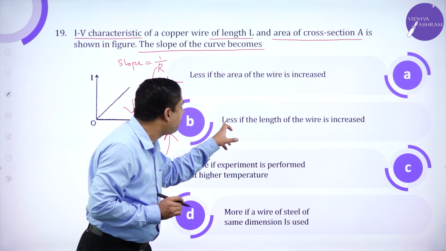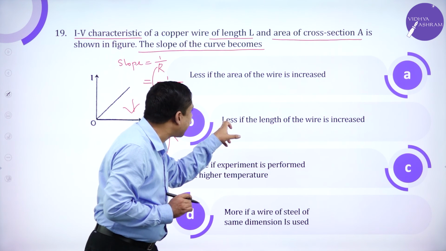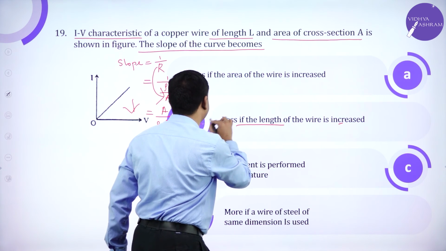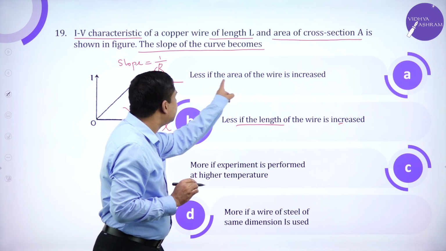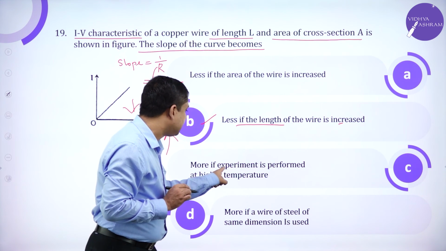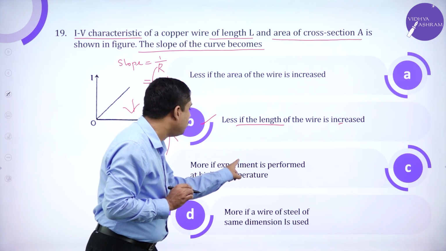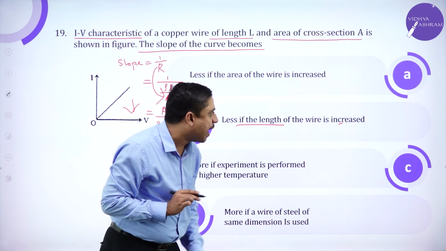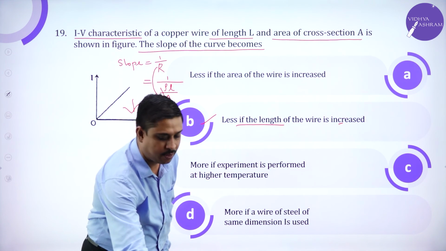So the slope of the curve becomes less if the length of the wire is increased. Less if the area of the wire is increased? No, they're direct. Both of them have no meaning at all. Less if the length of the wire is increased.